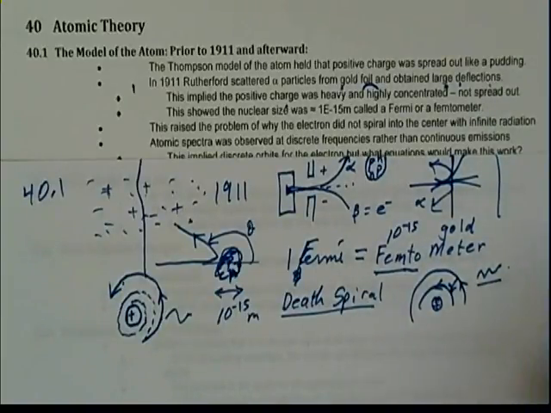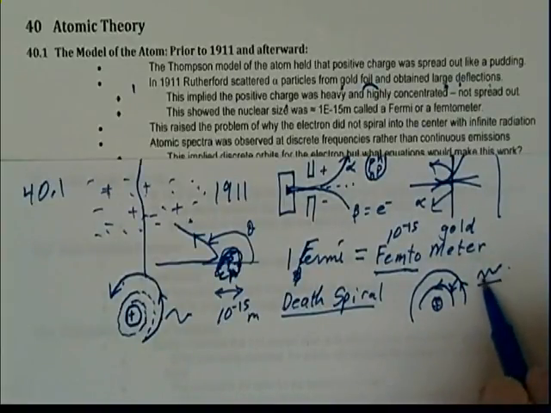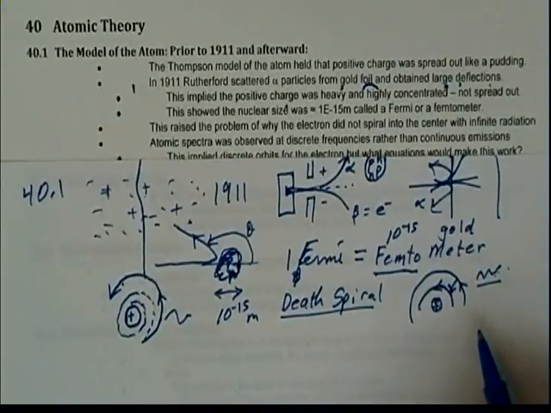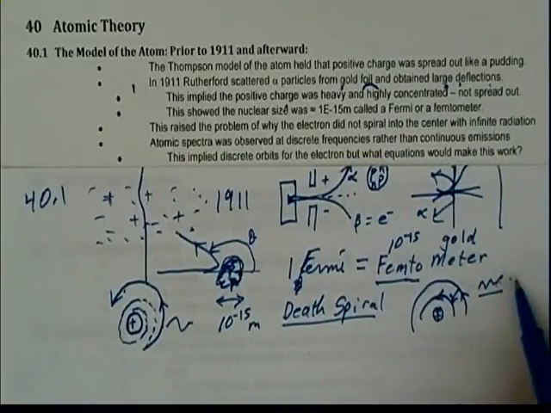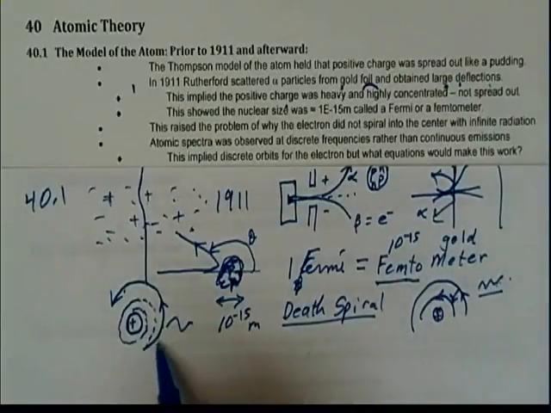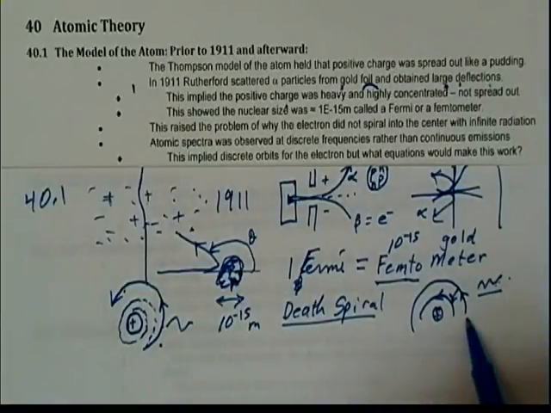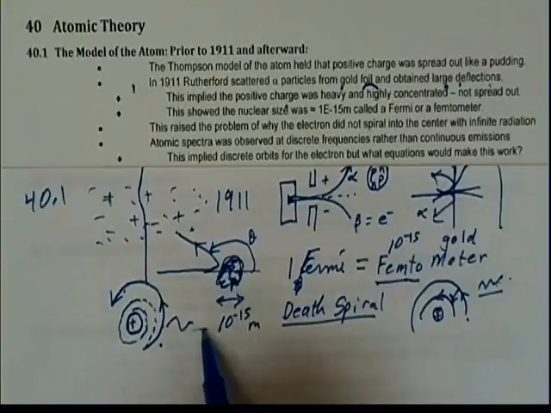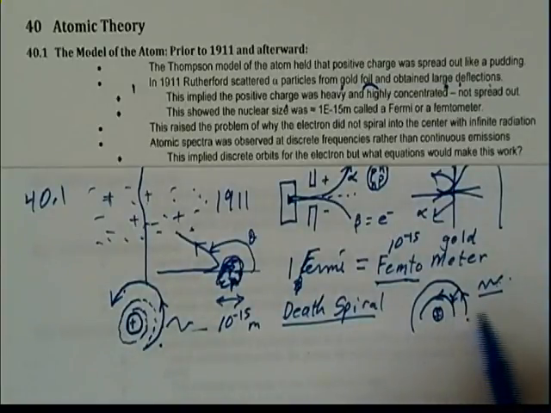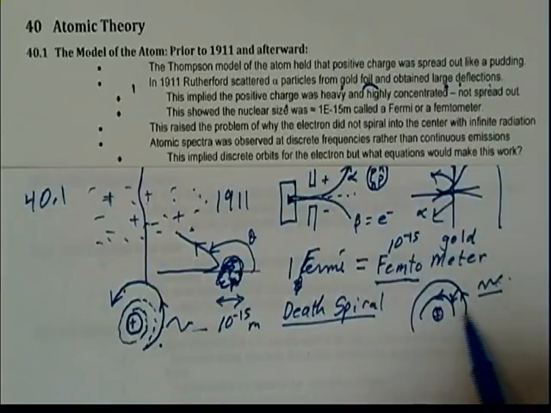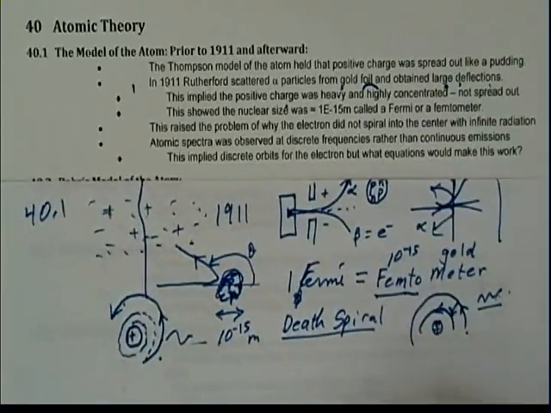So this spectra was discrete, and it was characterized by which atom you were looking at. So in some atoms you get some frequencies, and in another you get other frequencies. No one understood why this didn't occur and why this did occur. You should get continuous emissions. Instead, we get discrete ones, and they are characteristic of a particular atom.